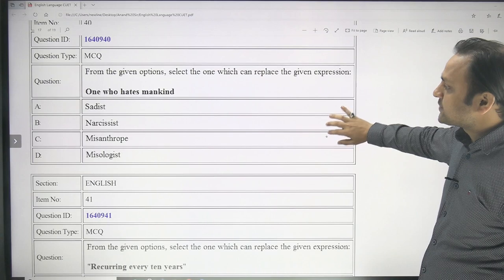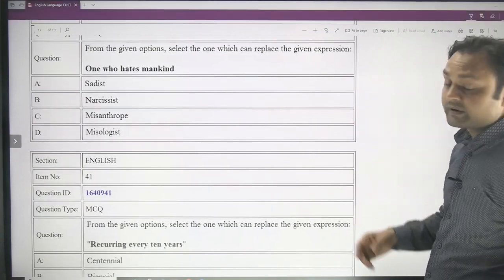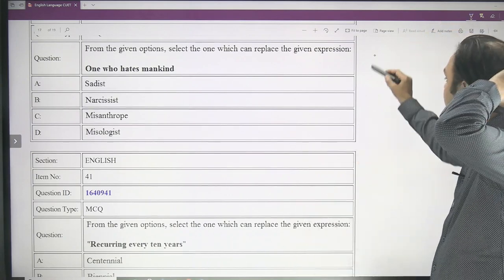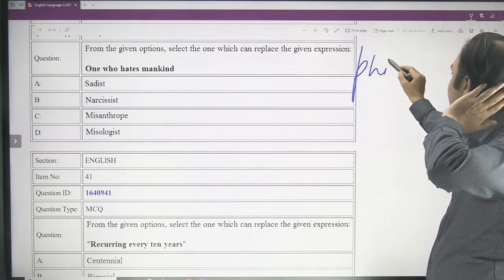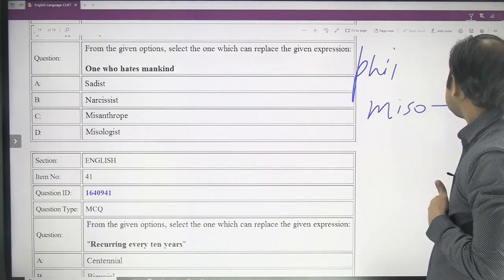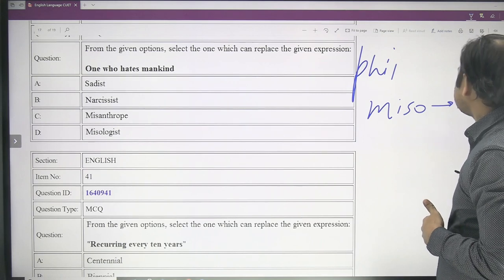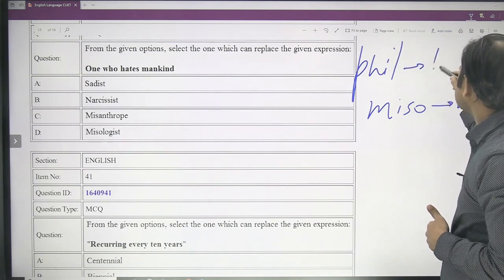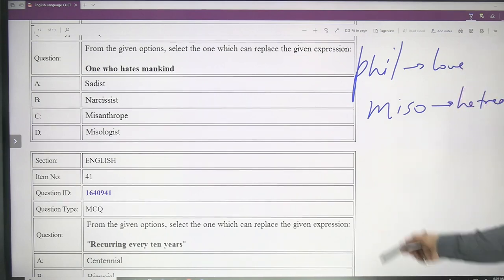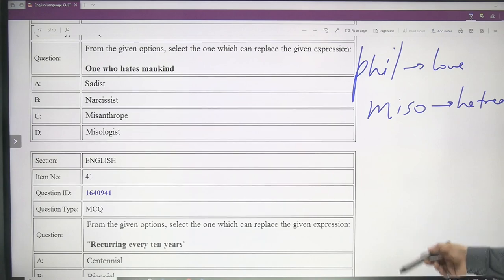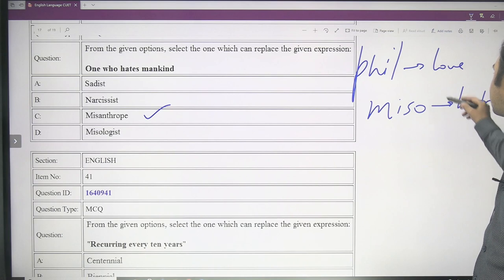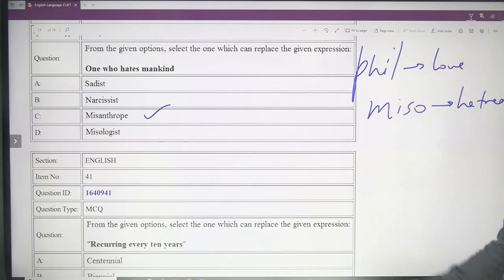And one who hates mankind. So again, in the class we already discussed the roots like phil and mis. So miso is for hatred and phil is for love. So in classrooms we have already covered these roots, and you can see here, one who hates mankind means misanthrope. Only if you understand this root, prefix and suffix, you can easily guess this word.